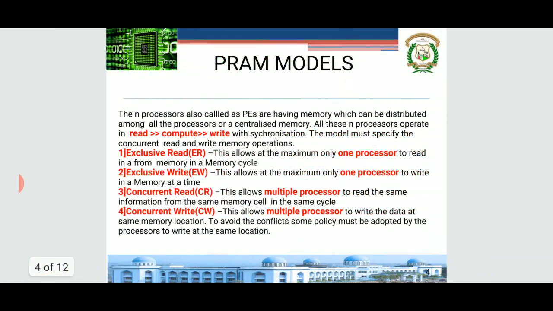That is the theoretical background of the model which was developed. I have elaborated the structure I showed you. All these n processors read an instruction, compute according to the instruction, and write back to memory in a synchronized fashion, and there is no overhead for this. But because they are operating in parallel, the operations or instructions that concurrently read and write into the memory must be known to all the processors. These four operations are very important.